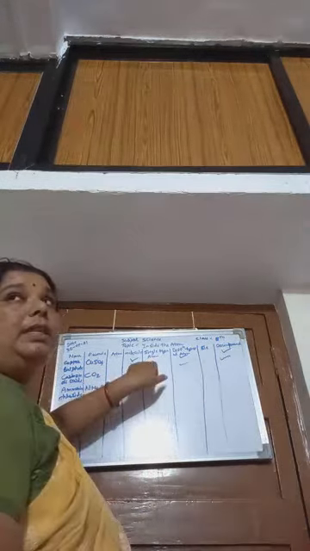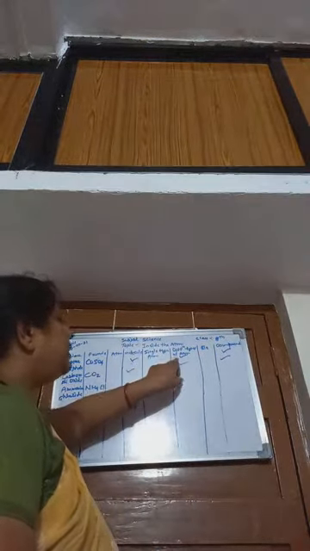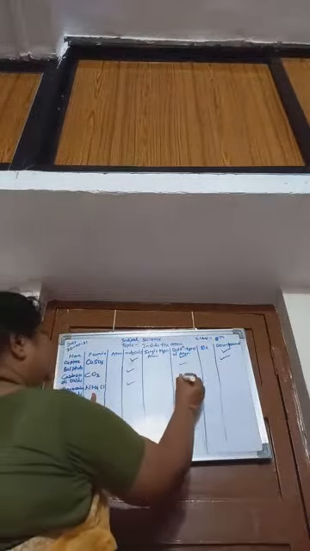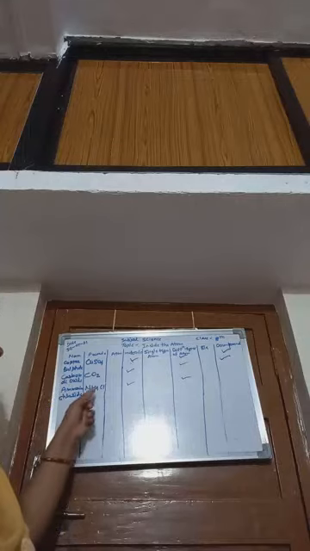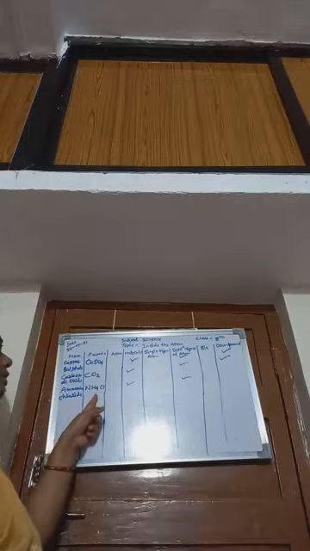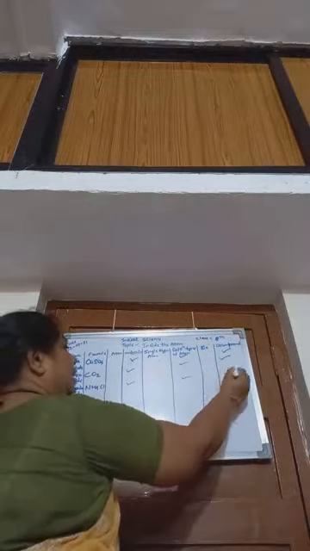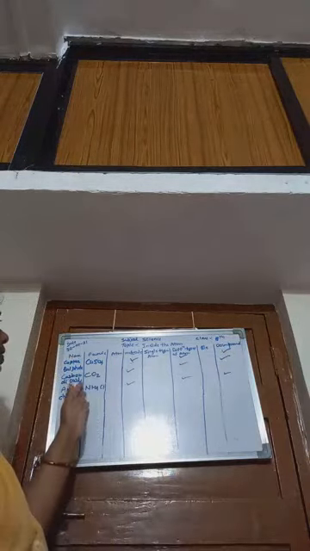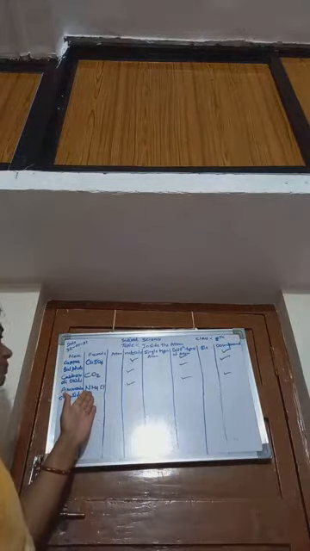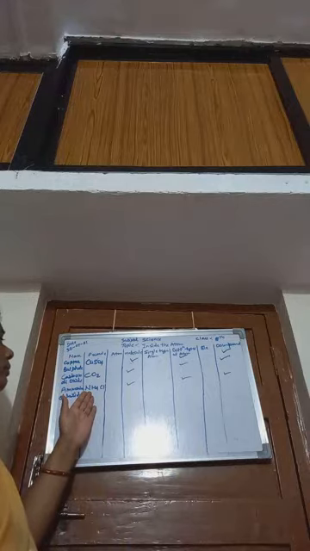Then check whether it is single type of atom or different types of atom. It consists of different types of atom. See this formula. It consists of different types of atom in a molecule. This is one molecule, but it consists of different types of atom, that is nitrogen, hydrogen and chlorine. Then check whether it is element or compound. It is compound because it consists of more than one element.